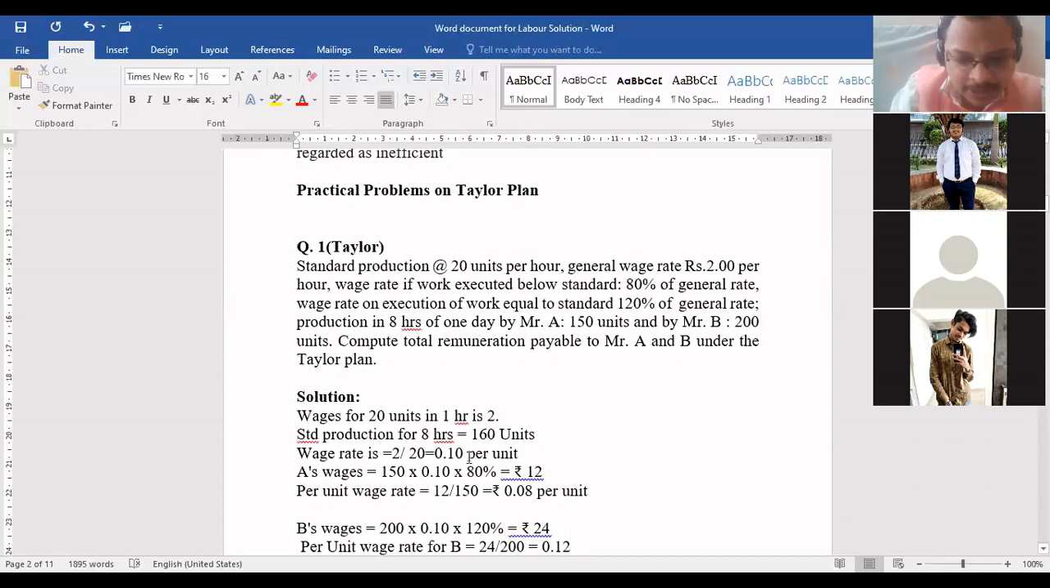Now see the difference, bacha. What is the normal wage rate? Rupees 10 per unit. And Mr. A, because he is an inefficient worker, is getting less than the normal. Yes or no? And Mr. B, see here, he is efficient. That's why he is getting more than the normal wage rate. Have you seen the difference between the two workers as per Taylor's plan? Have you understood? Okay, beta. Now, next one.